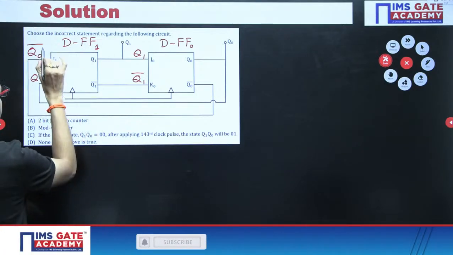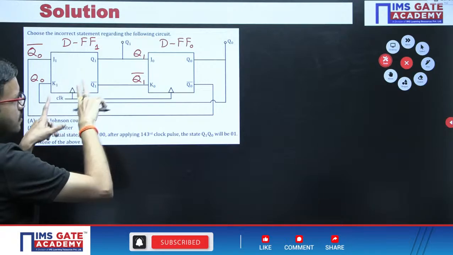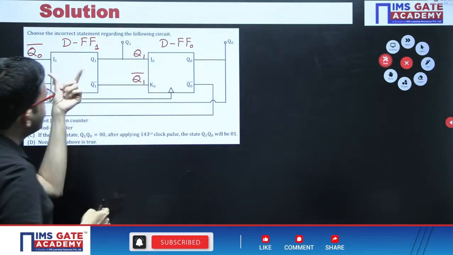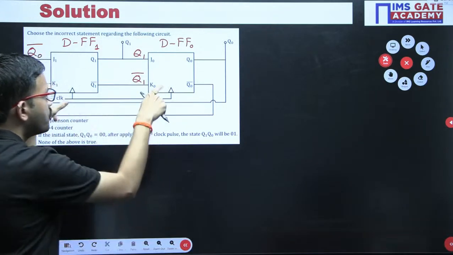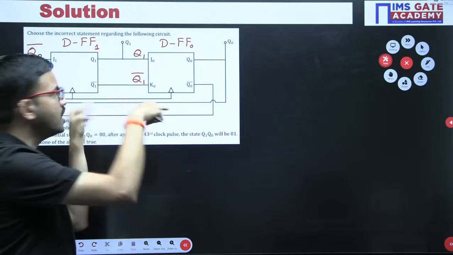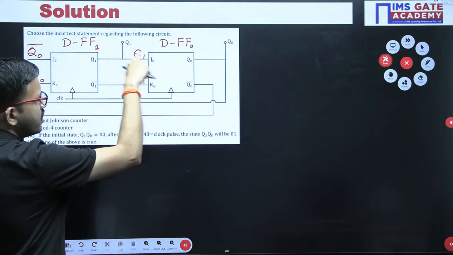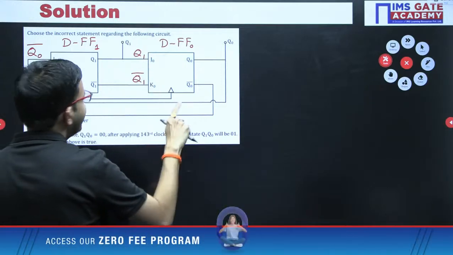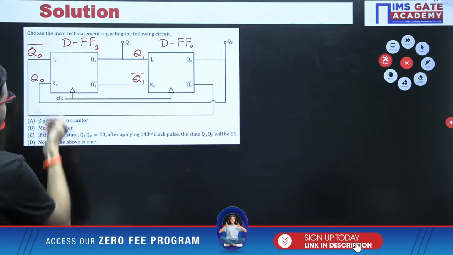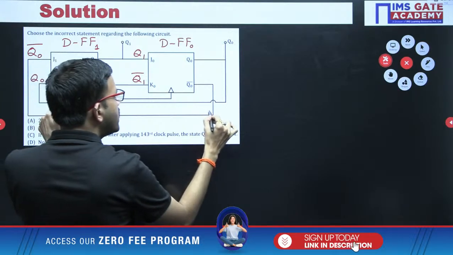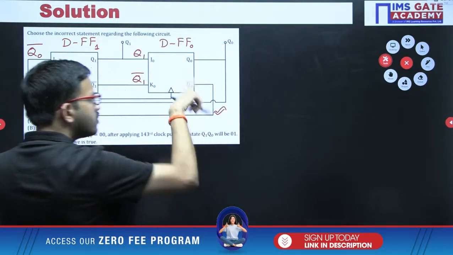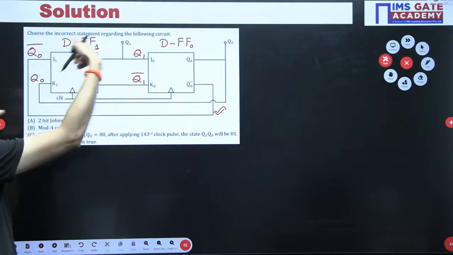So that means in this particular circuit you are having two D flip-flops and both are having the same clock signal. Output of one stage we are giving as input for the other, whereas for the first flip-flop we are giving the complemented version of the last flip-flop as a serial input.